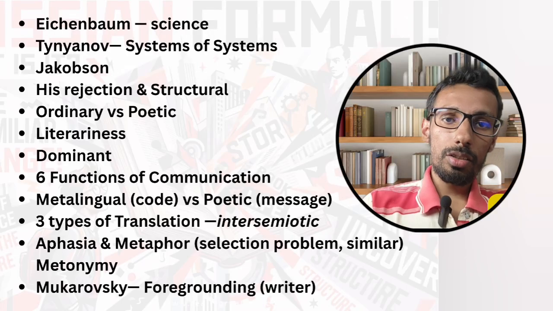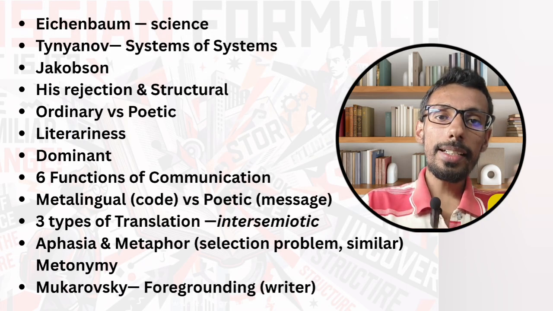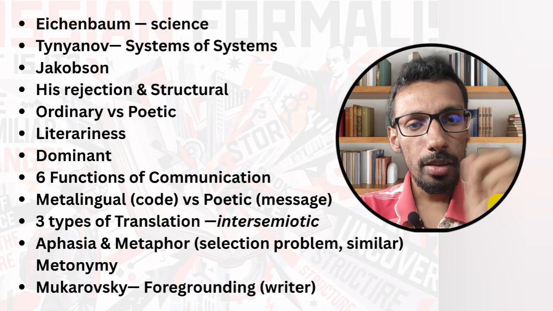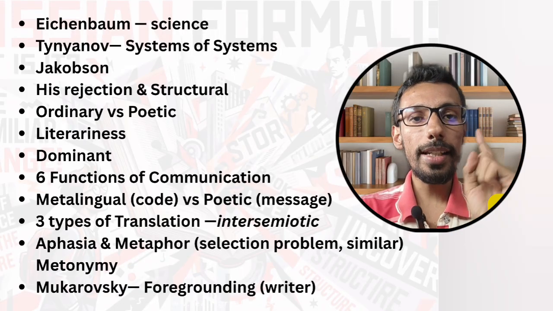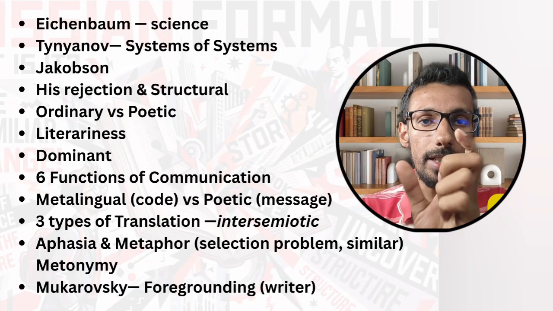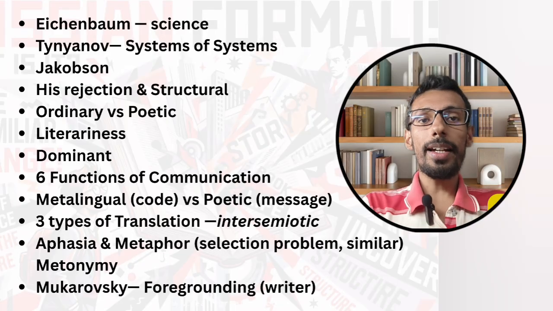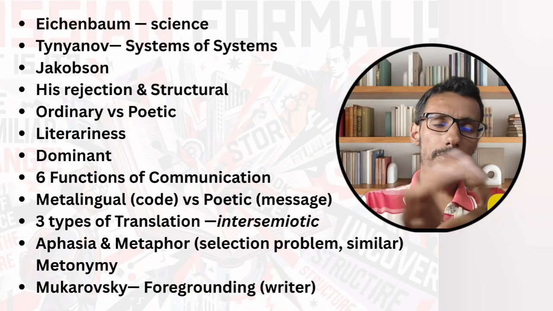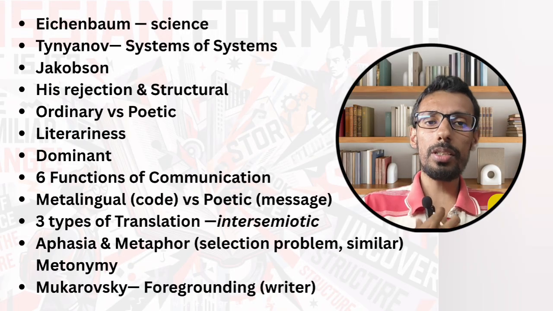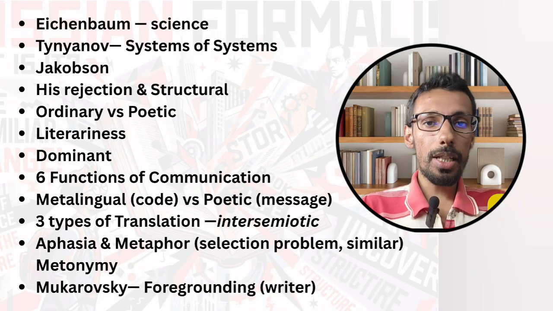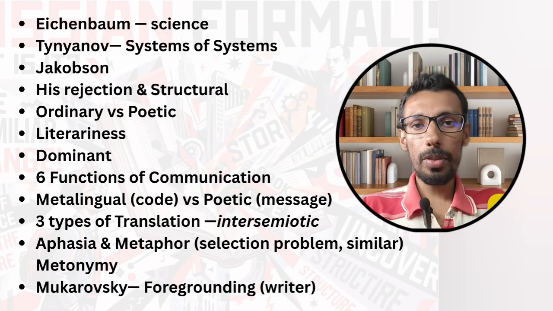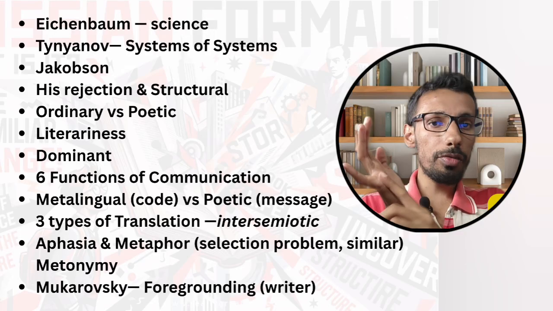So he says that whatever can be proven wrong can be considered as science. This is the definition of Karl Popper, and he took that idea of Karl Popper, although Karl Popper came after Boris Eichenbaum, but never mind. So Boris Eichenbaum says that if something, which may be a theory, which may be a rule, can be proven wrong, this can be considered as a science. For example, Russian formalism is saying that form.